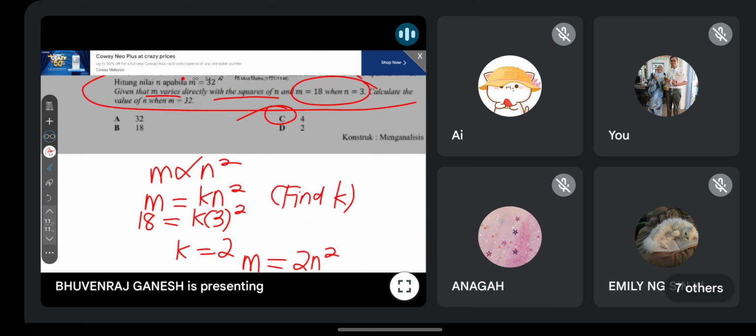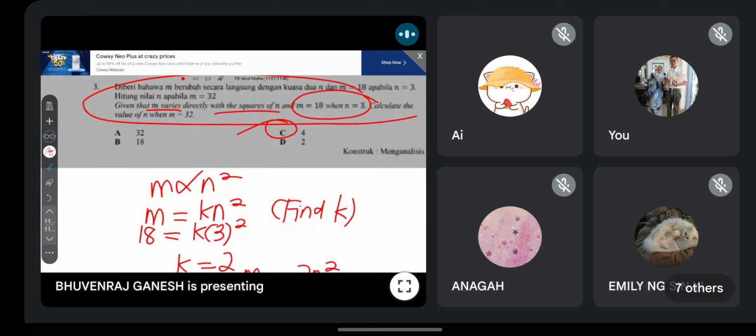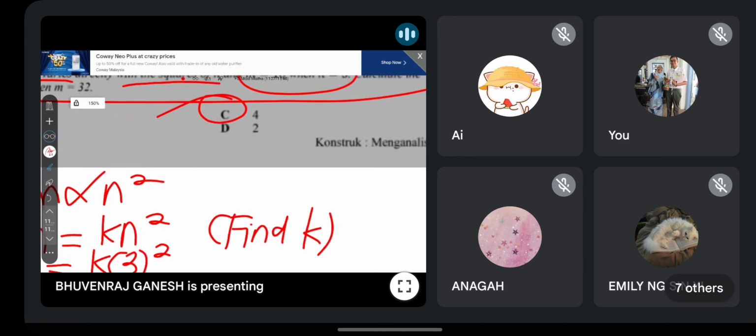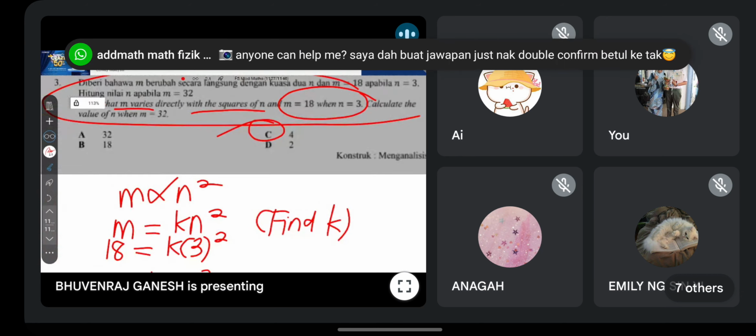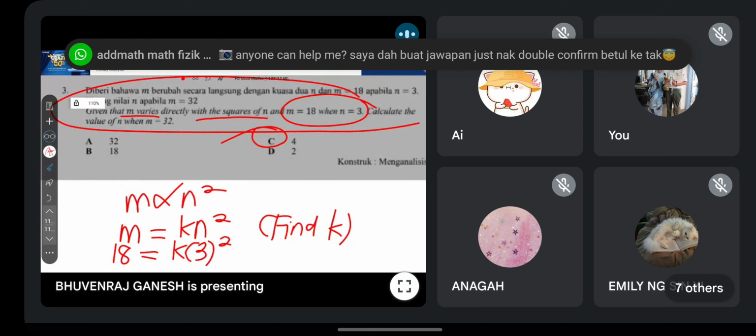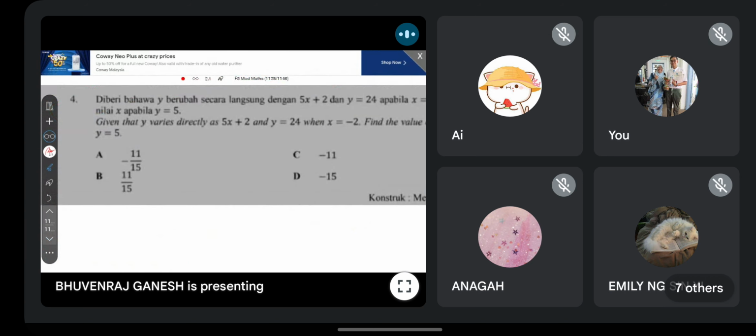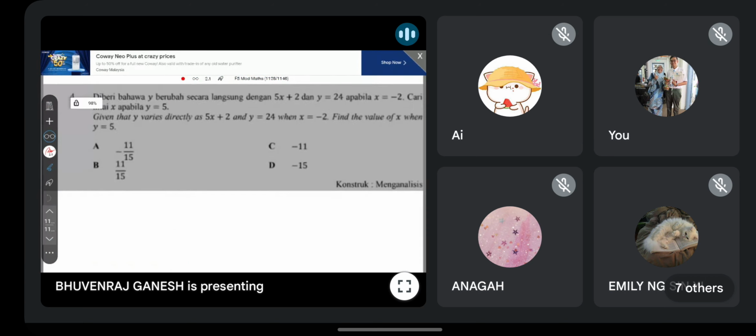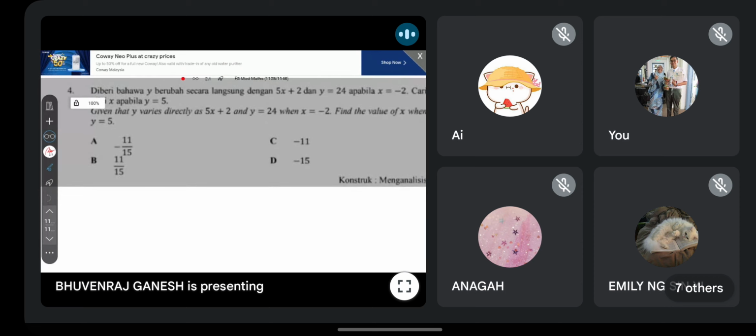Okay guys, understand? Clear? So this is question 3. This comes under menganalisis already. So it's higher level a bit. Okay. So next one, number 4. So this is the type of question I gave you all just now, if not mistaken lah. So try and see what you all get.